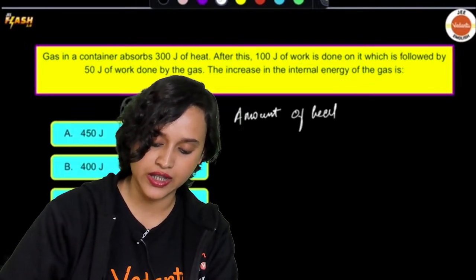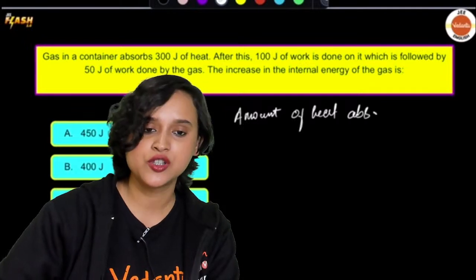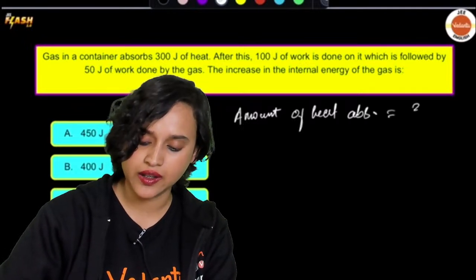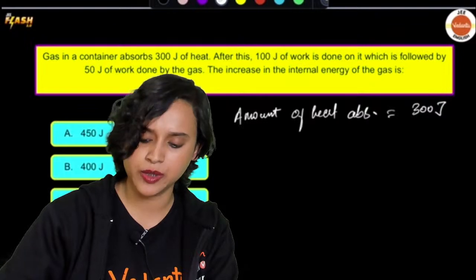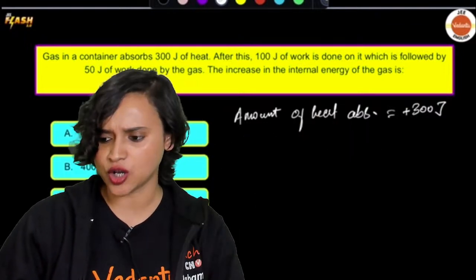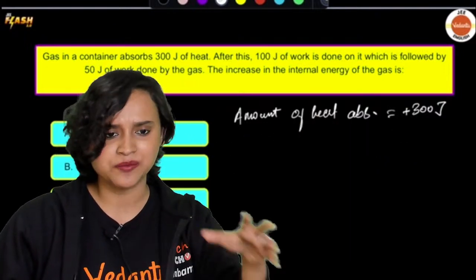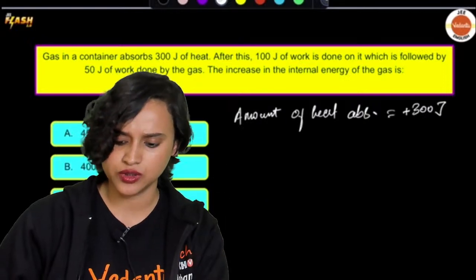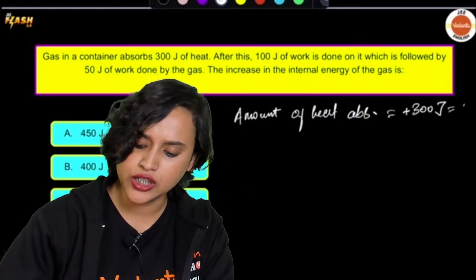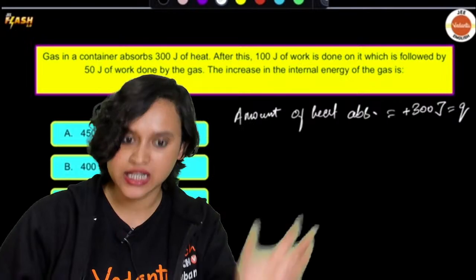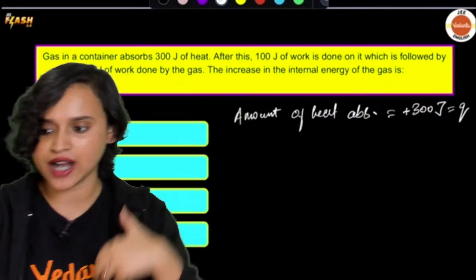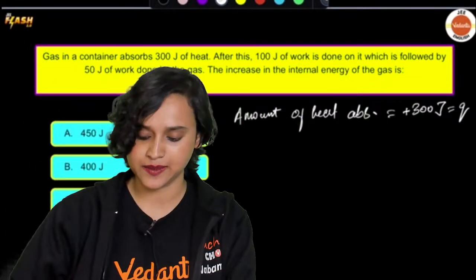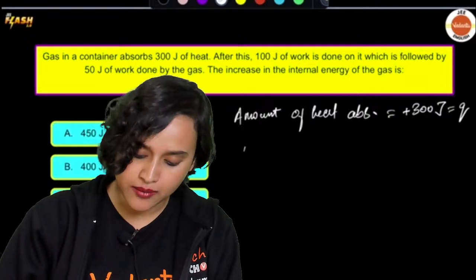The amount of heat absorbed, everybody, is equal to 300 joules. Now, this is going to be positive, right? Because heat is absorbed from the surroundings, so that means it is plus 300 joules. Can I write this as Q? Yes. Now, what is the work done by the gas?